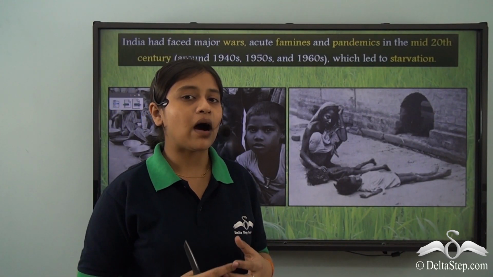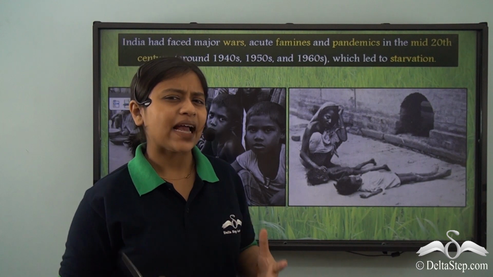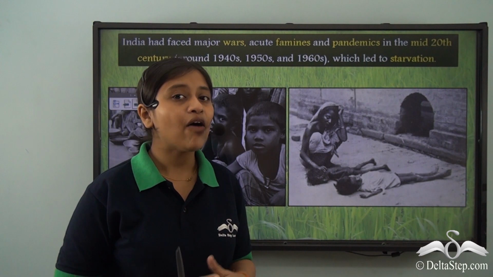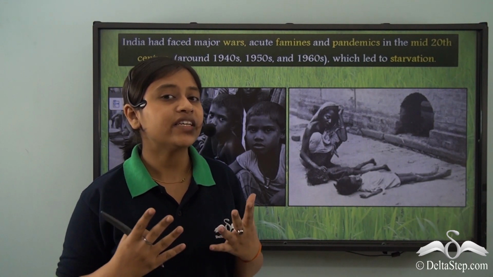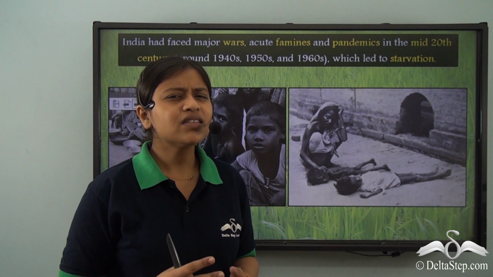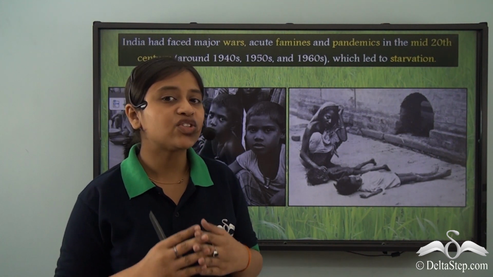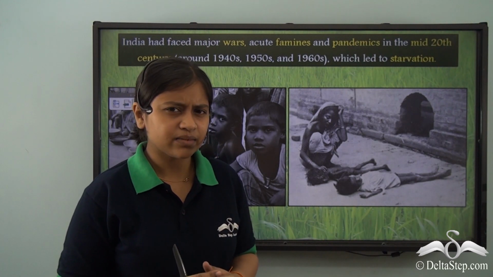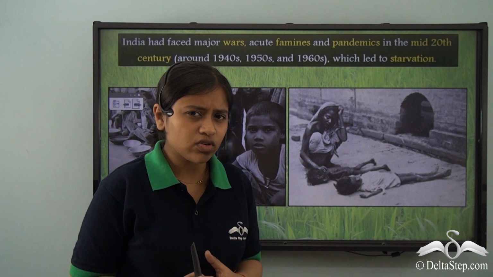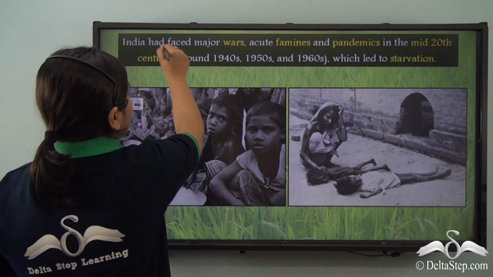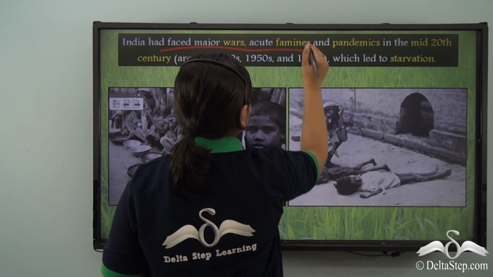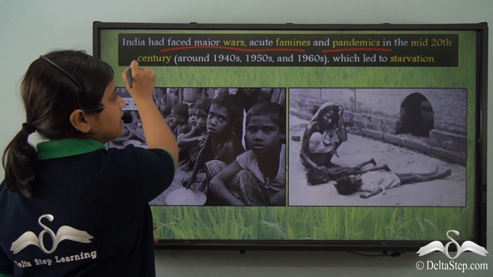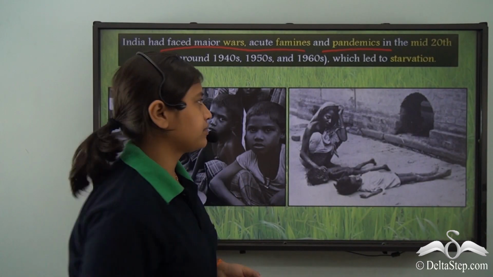We have learned so much about agriculture, the different types of farming, subsistence and commercial, and we have also learned how important the agriculture industry is in our lives. Now there's another aspect to it that we need to understand and know about. During the 1940s, 1950s and 1960s, India faced major wars, acute famines and pandemics. That was during the mid-20th century, which led to starvation.